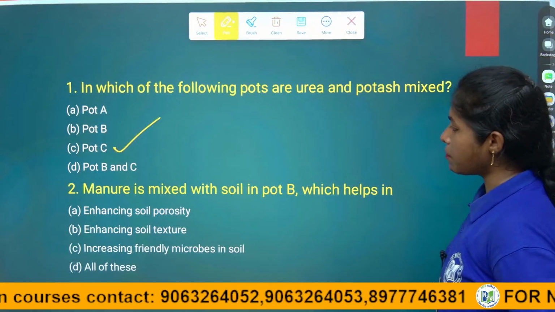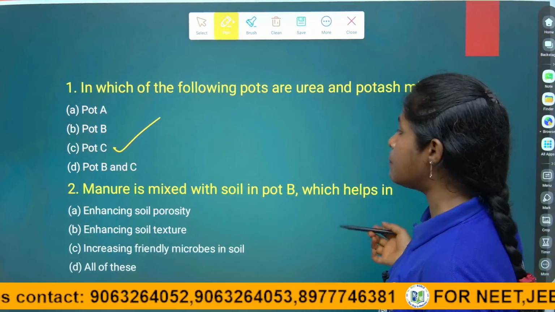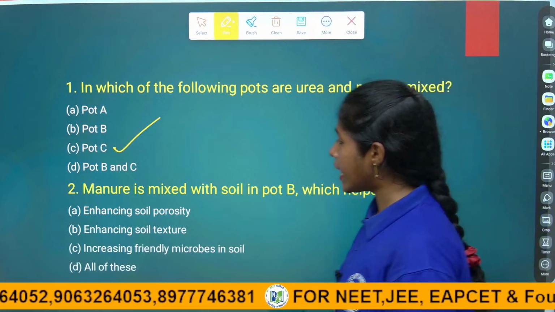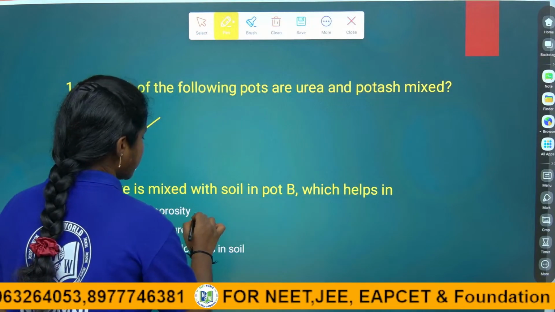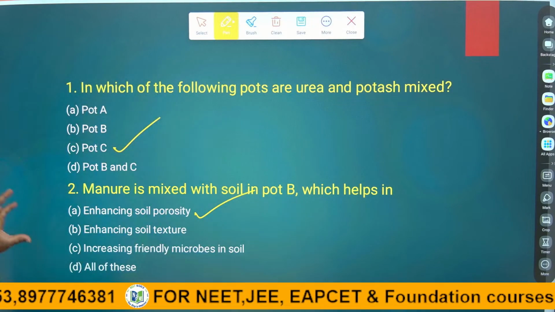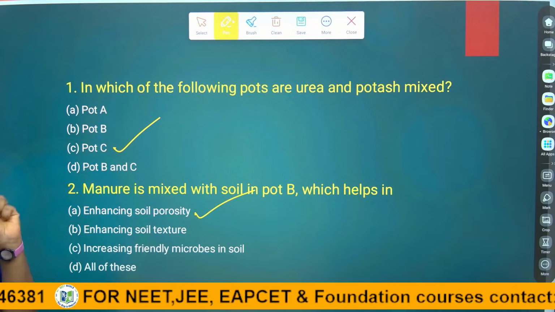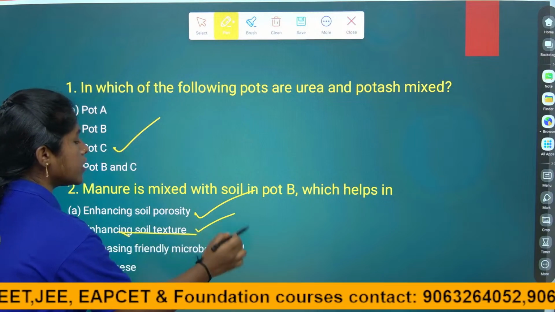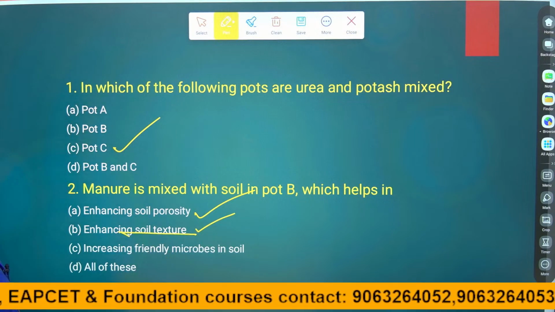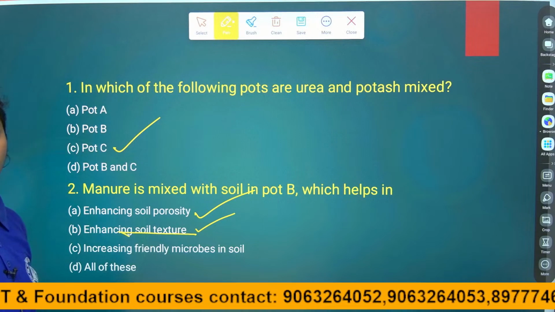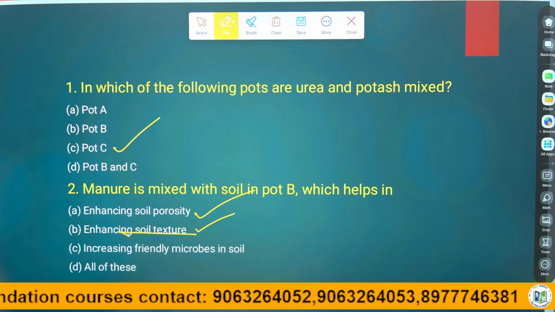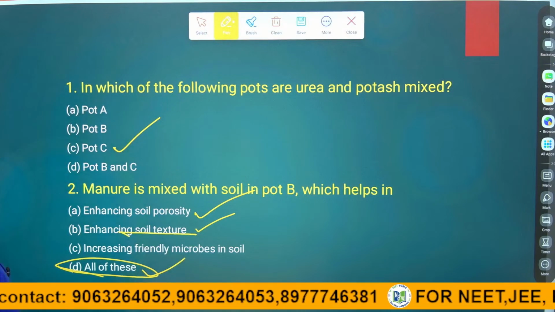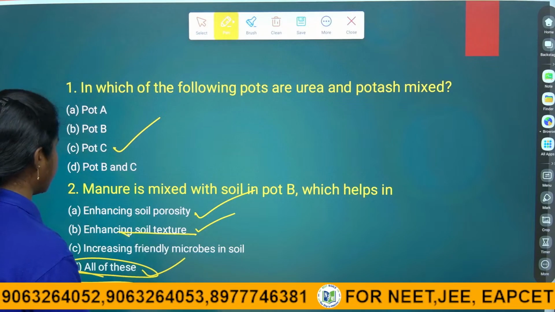Next question: manure is mixed with soil in pot B, which helps in... They are asking what is the advantage of adding the manure. It enhances the soil property, porosity. Right answer, yes, it makes the soil porous. And enhancing the soil texture, of course, is also a true statement. And increasing the friendly microbes in soil is also true. Right, children? So the answer is all of these. The right answer for this question is D.